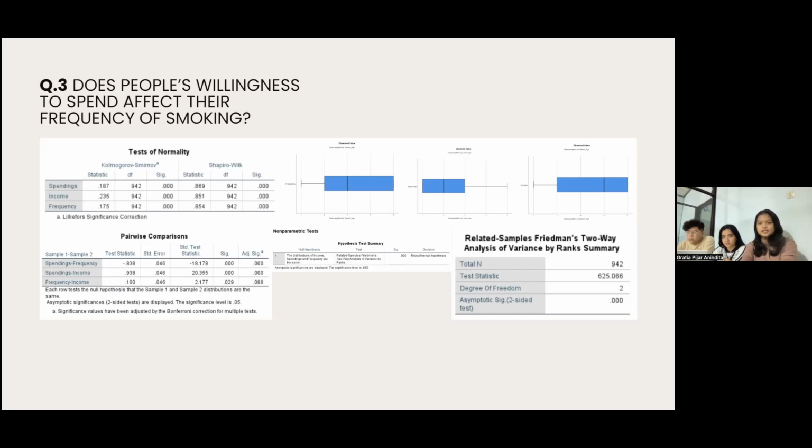Based on the pairwise comparison test, we can confirm that the data was statistically significantly different between spending frequency and spending income with a p-value of 0.000. So we reject the null hypothesis and conclude that there's a difference between the means of the data among smokers: how much they are willing to spend in a week, the amount of cigarette packs they consume per week, and the smoker's income per week. And I think that is all from our group. Thank you.